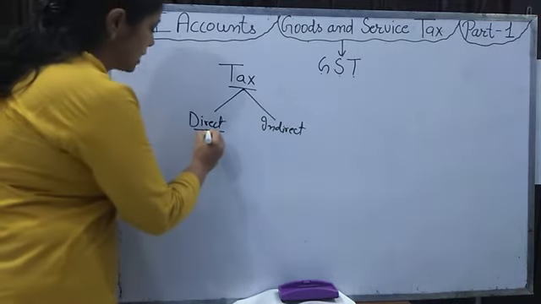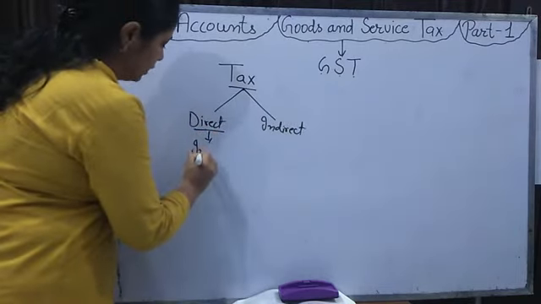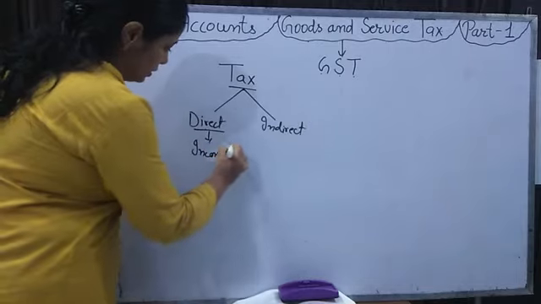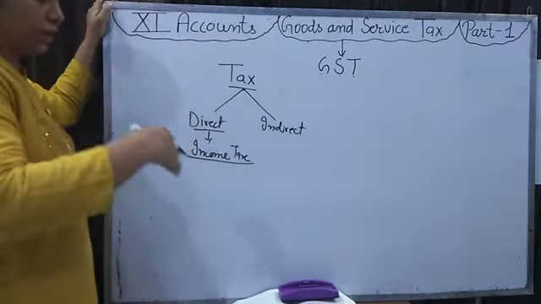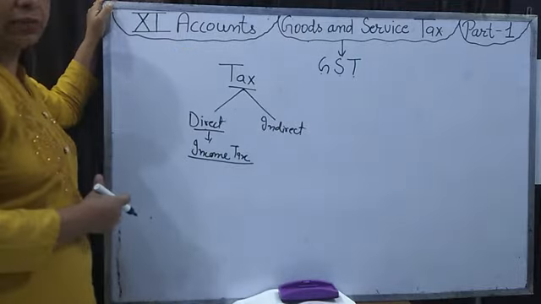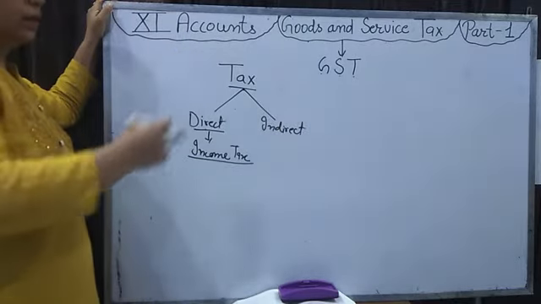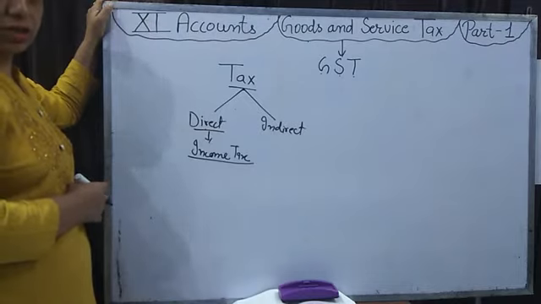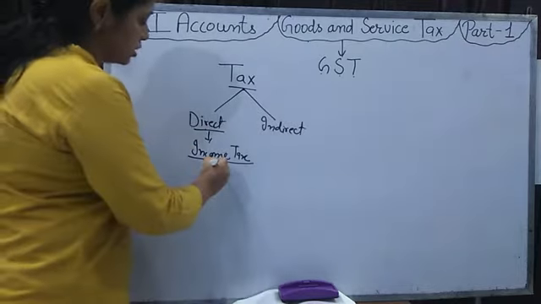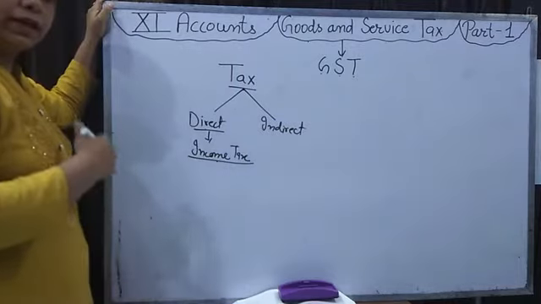In direct tax we include only income tax. अगर किसी भी पर्सन का इनकम टैक्स है, तो ऐसे तो नहीं होता कि when that person deposits that income tax to anybody, then that body deposits that income tax on behalf of that person. No. Income tax is deposited to the government by the person himself.